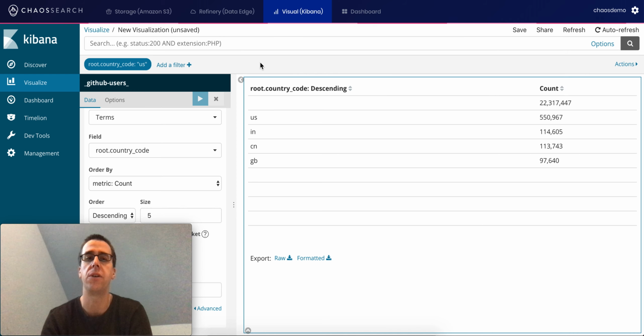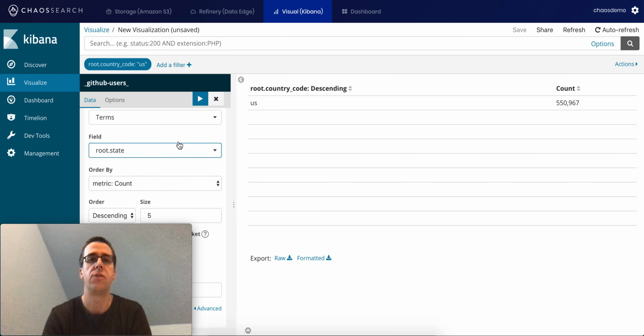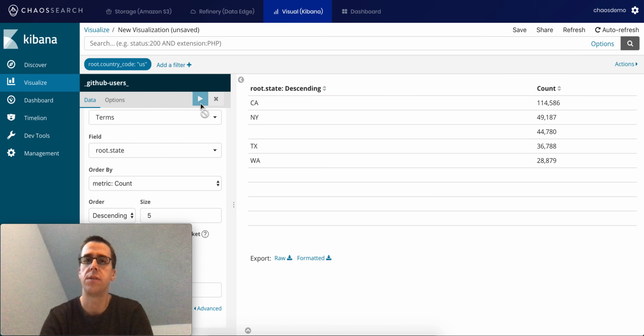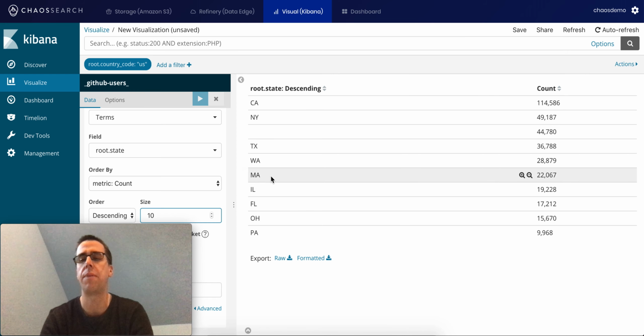I'm going to set that as a filter, because what I'm going to do now is set the state so that we can find out what are the top 5 states of GitHub users. And you can see California is the winner, 114,000 users. I can increase this as well because I'm kind of curious, where's Massachusetts and how come Texas is so high up there? That's a little surprising. So I'm going to expand this out to be the top 10 states of GitHub users. And we're going to see, let's see, Massachusetts right behind Washington State with 22,000.